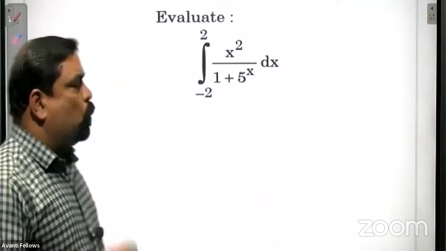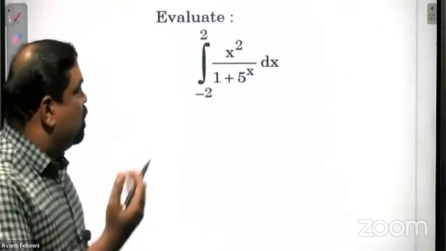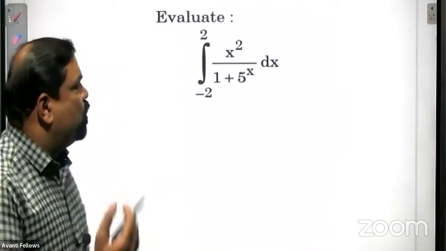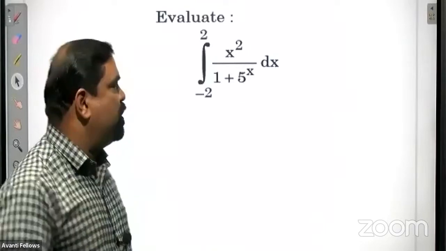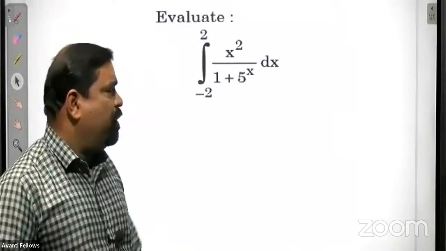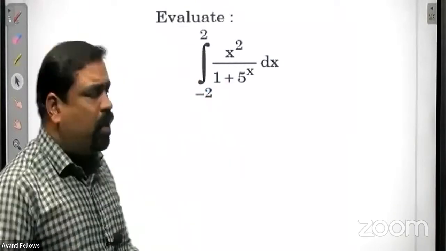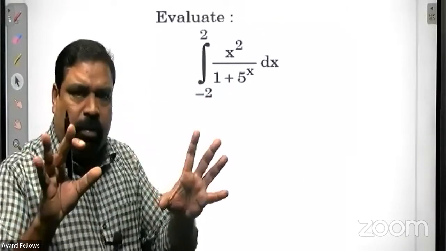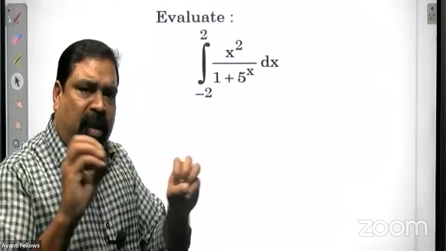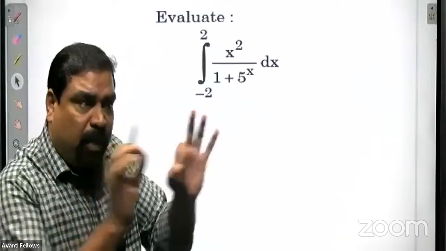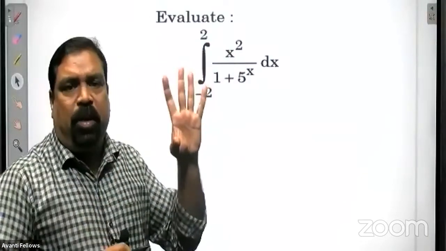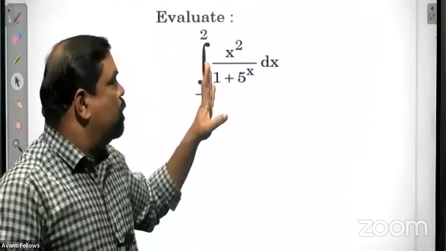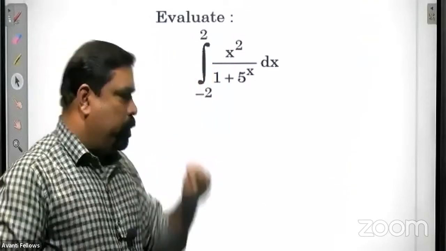Integral from minus 2 to 2, x square upon 1 plus 5 raised to x dx. These are very, very special type of integral actually. We have to remember the method very thoroughly. For a particular integral, sometimes we have to use that particular method, that idea. So we have to be very careful and remember it forever. So what to do?